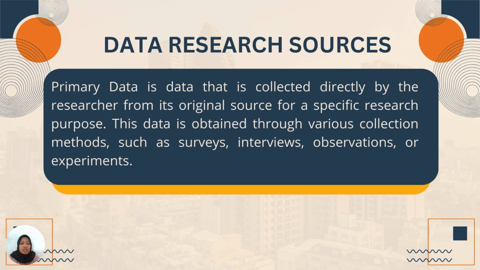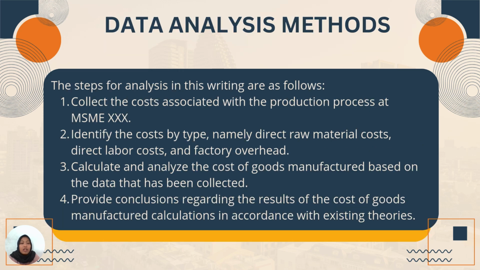The next is data research source. Primary data is data that is collected directly by the research from its original source for a specific research purpose. This data obtained through various collection methods such as surveys, interviews, observation, or experiment. And the last is data analysis methods.